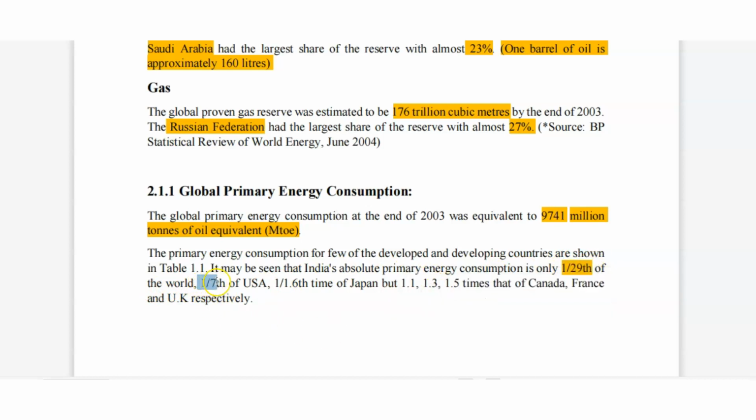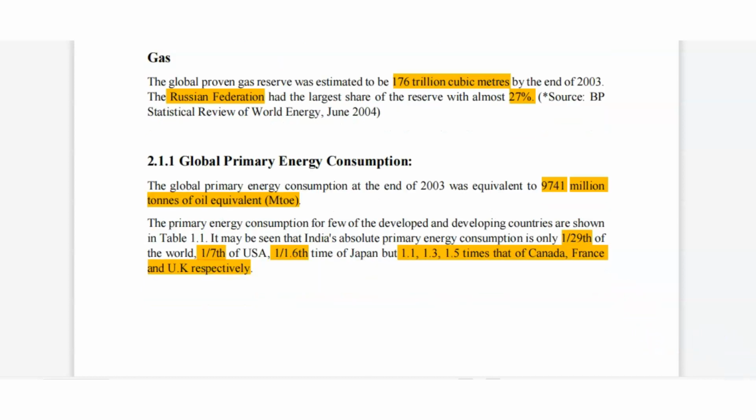USA uses 1.7 times, 1/6 of Japan. India is using very little primary energy. Now we will see the tabulation.